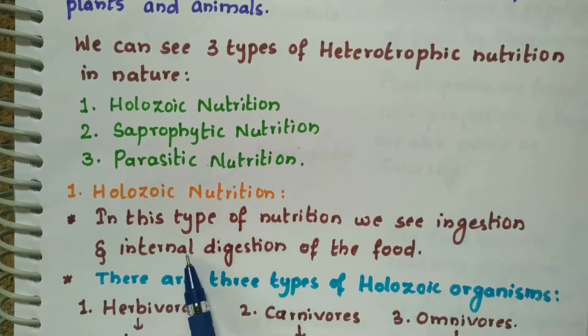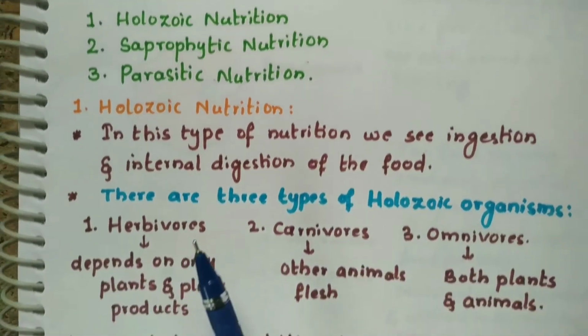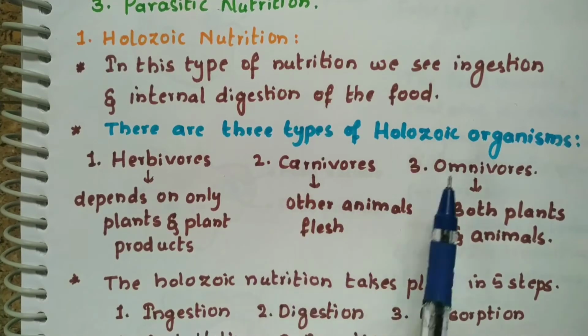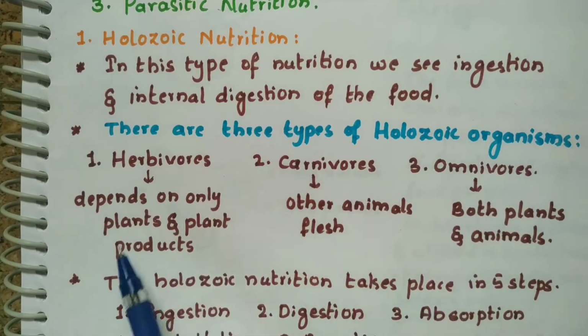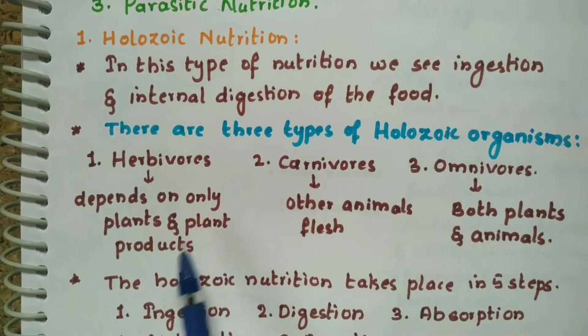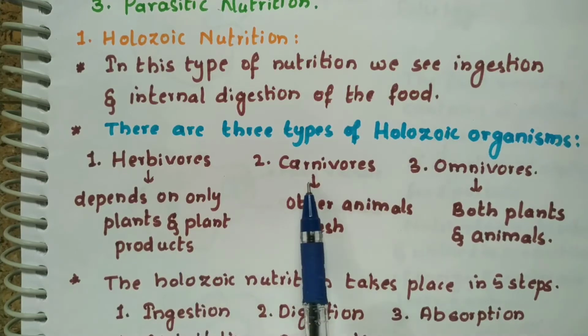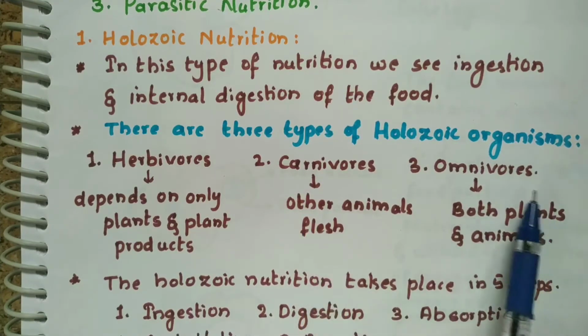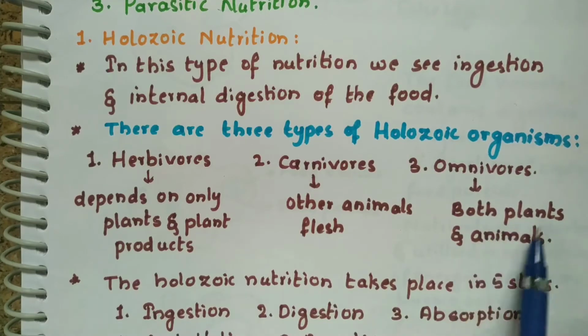Inside the body, all the food gets digested and energy is released inside the body itself. These holozoic organisms can be further classified into herbivores, carnivores and omnivores. Herbivores depend on plants and plant products, whereas carnivores depend on animals and their flesh. Omnivores depend on both plants and animals.